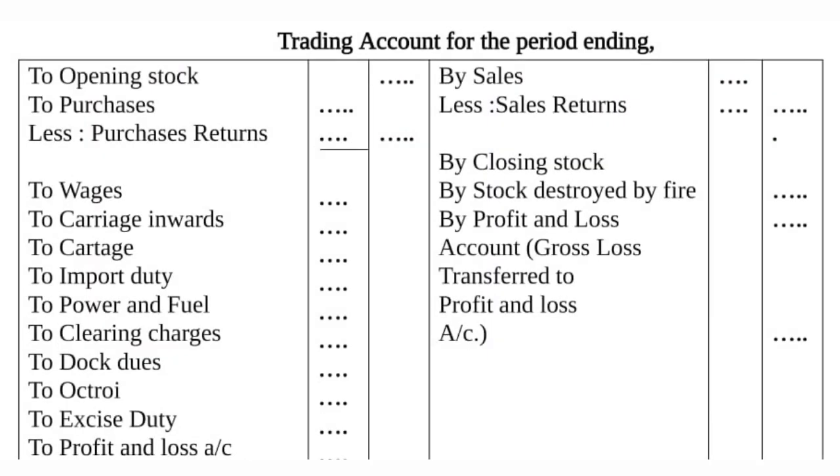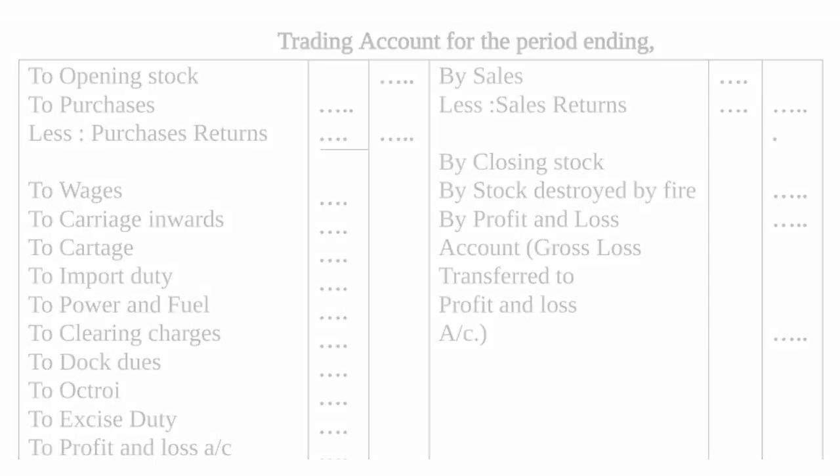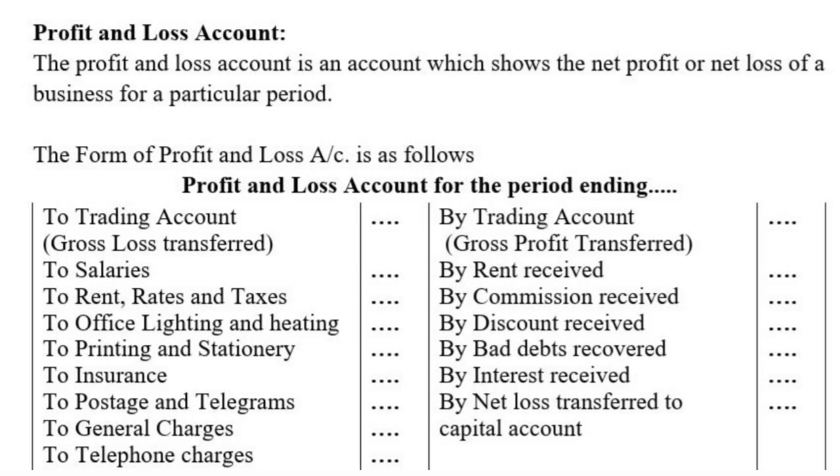So for the trading account for the period ending, first we take all the direct expenses, which appear on the debit side of the trading account, and all the direct income, which appears on the credit side. We prepare this trading account to know the gross profit as well as the gross loss. Next, we prepare the profit and loss account for a particular period ending.